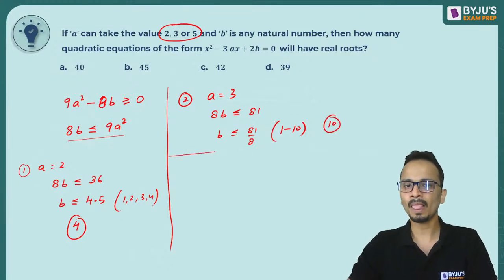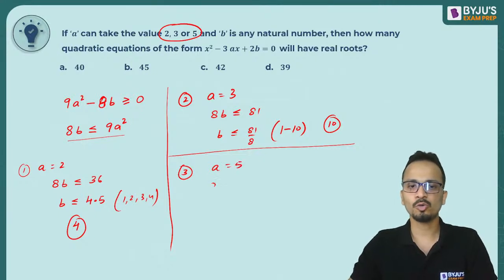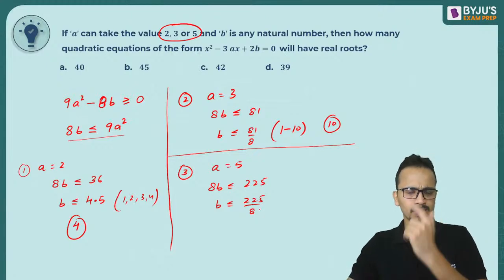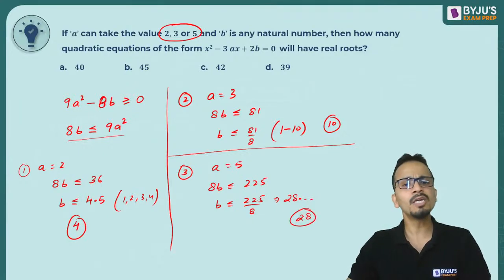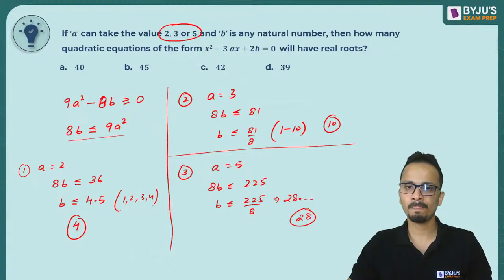All right. Now the third case, if A is equal to 5. So 8B is less than or equal to 9 into 5 square, that is 225. So B will be less than or equal to 225 upon 8. This value will be 28 point something. So in this case, there will be 28 different values of B, starting from 1 up till 28.